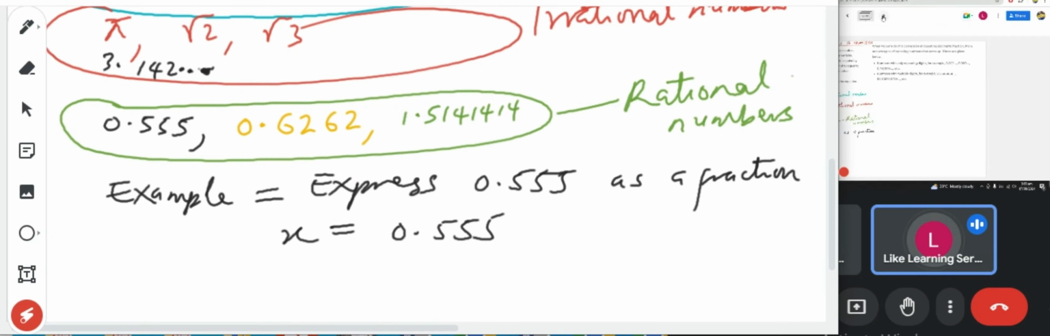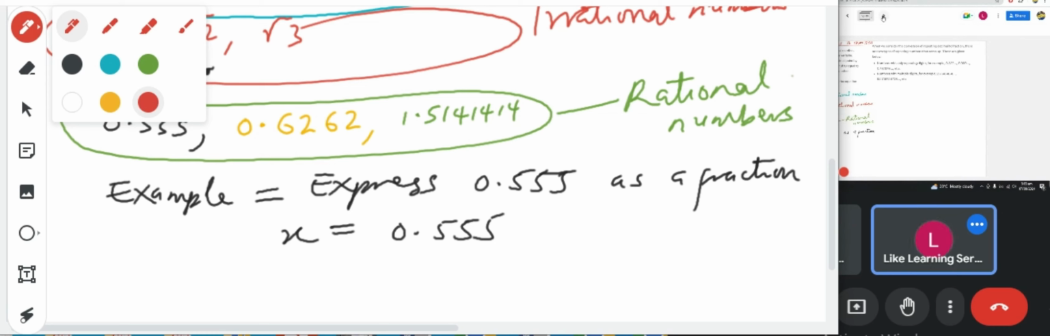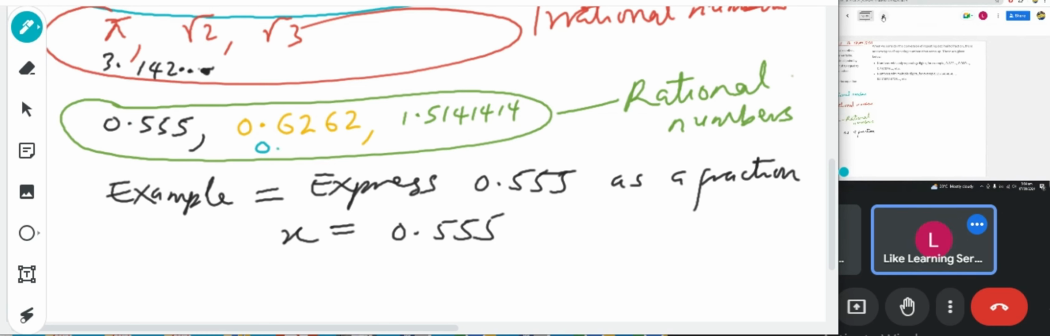Since it is the first digit that is repeating here, we multiply it by 10. But for this one, where the first two digits are repeating, we multiply it by 100. If it is the first three digits that are repeating, we multiply it by 1000. Like this one, if we had 0.835835835, we would have multiplied by 1000 because the first three digits are repeating.